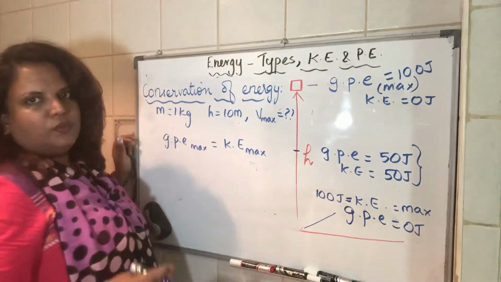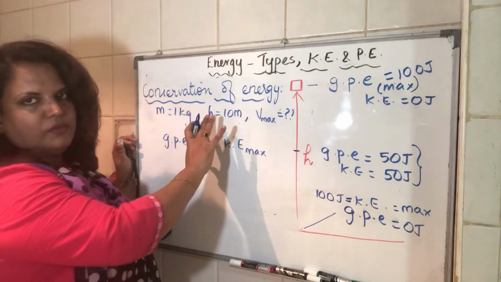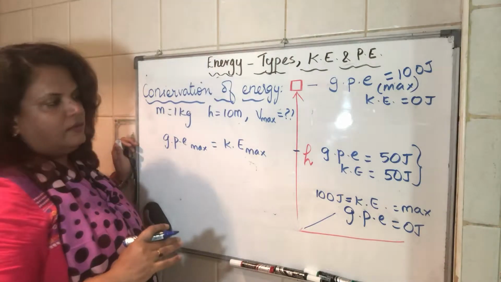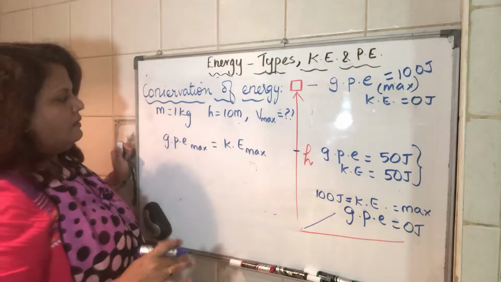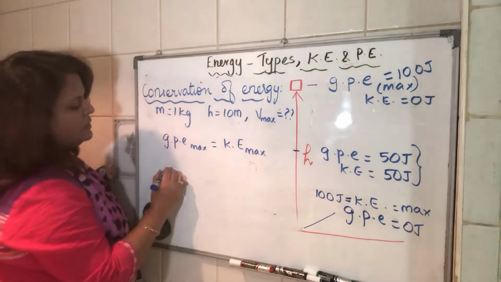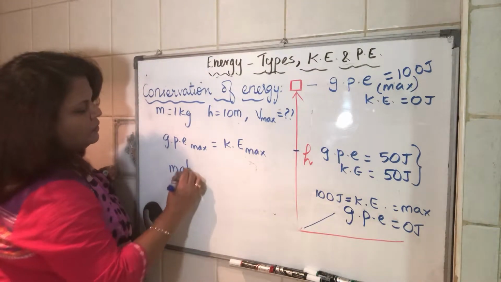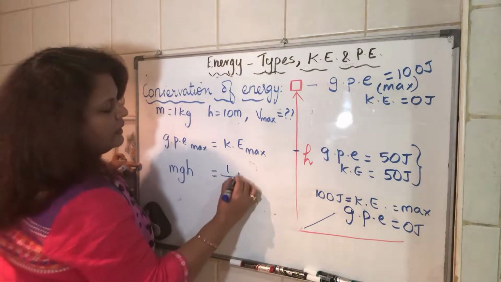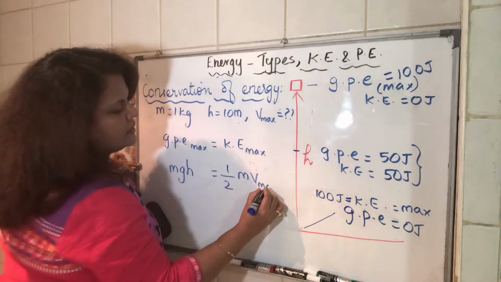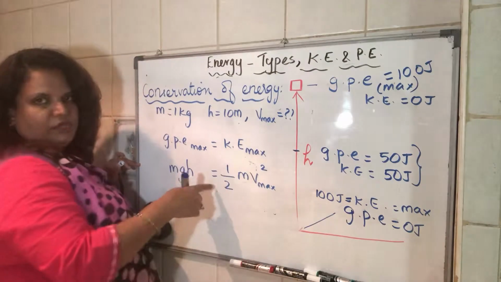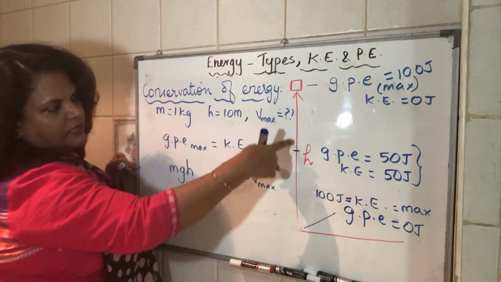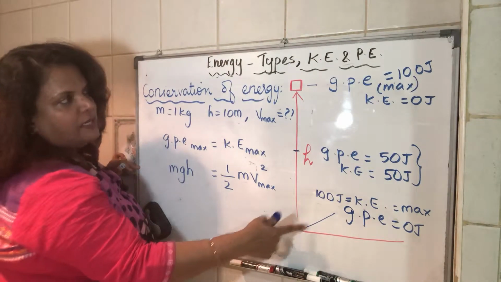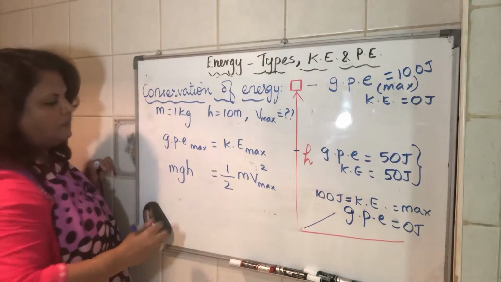This is for extended students. Some of you, if you think this is confusing, you don't have to go through this. Just stop at the previous calculation. You could proceed and do the same for any calculation, but this will be handy if you want to save time. Now, half m v max square is the maximum kinetic energy, because through the fall the kinetic energy increases, and the maximum is at this point. So we are equating kinetic energy maximum and GPE maximum.